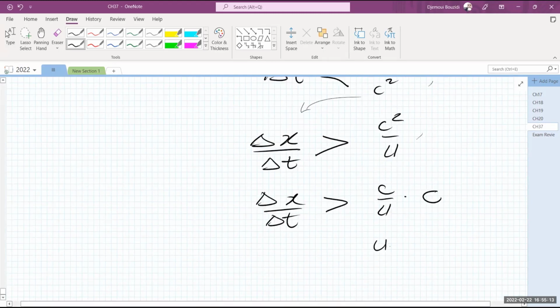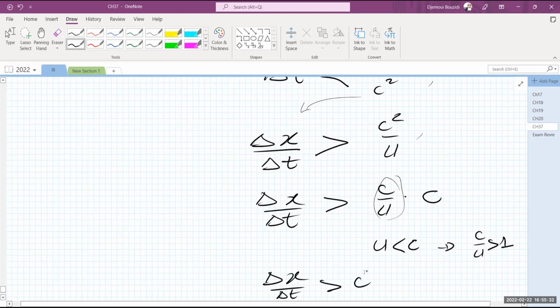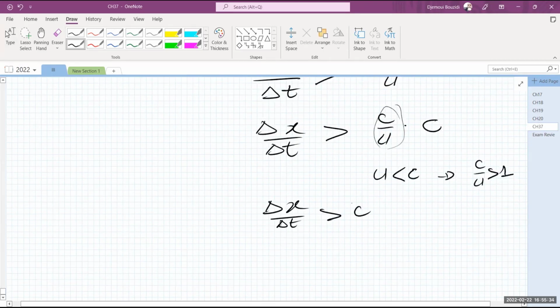Well, U is always less than C, which means that C over U is always greater than 1. If it's greater than 1, then this number is greater than 1 times C, so this number is greater than C anyway. And this is a violation. This cannot be. That means that somehow there is something that travels from x1 to x2 in the interval of time t1 and t2 greater than the speed of light. And that is a violation.